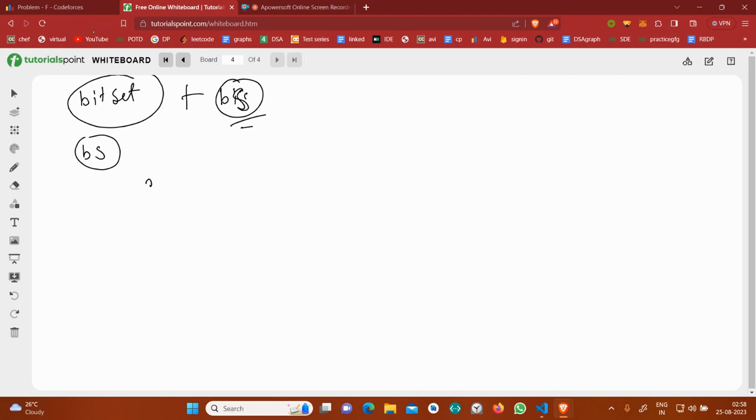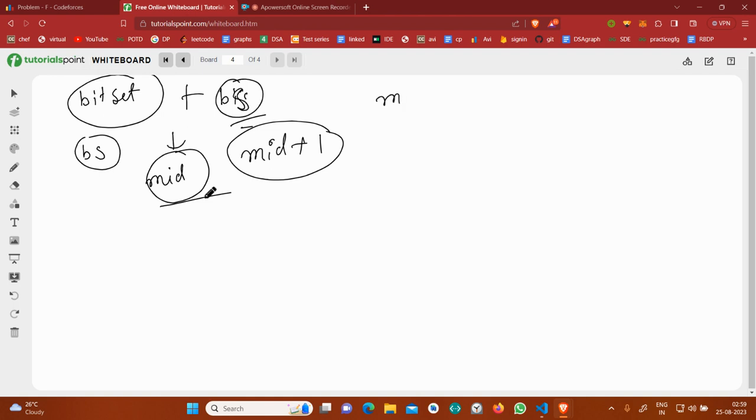Suppose mid is the amount of time in which I am able to defeat all the monsters. If I am able to defeat all the monsters in mid amount of time, I will always be able to defeat all the monsters in mid plus one amount of time. I will also tell you that whenever you have been asked minimum or maximum, you are able to conclude this kind of stuff. But I am not sure about mid minus one.